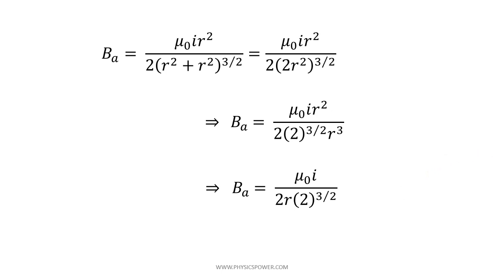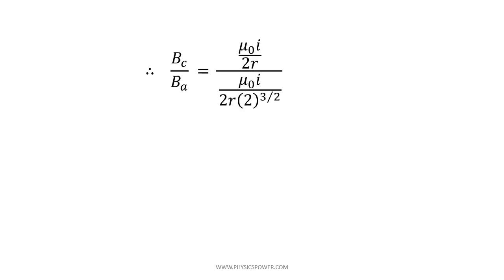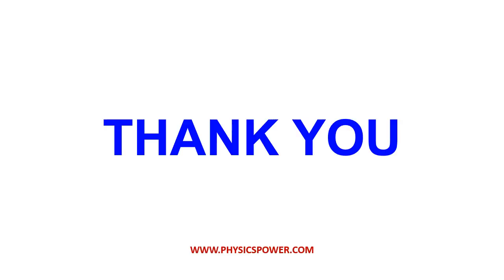Now the ratio BC by BA equals: BC we got as mu naught I by 2r, and BA is mu naught I by 2r into 2 power 3 by 2. Here mu naught I gets cancelled, and 2r gets cancelled, and the only thing left is 2 power 3 by 2, which is in the denominator, so it goes to the numerator. Therefore BC by BA equals 2 power 3 by 2. This is the answer. Thank you, one and all.